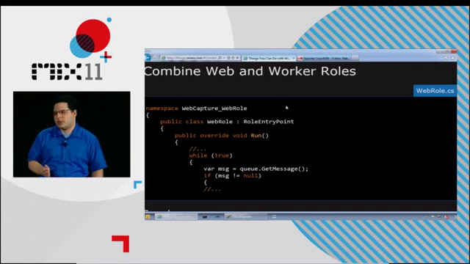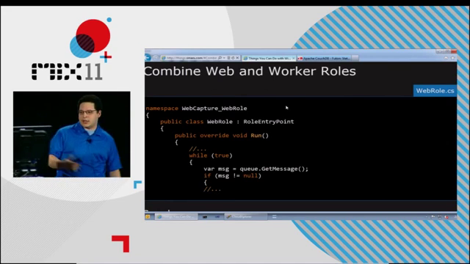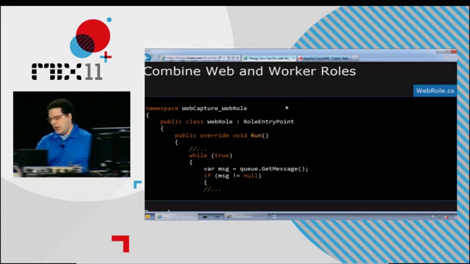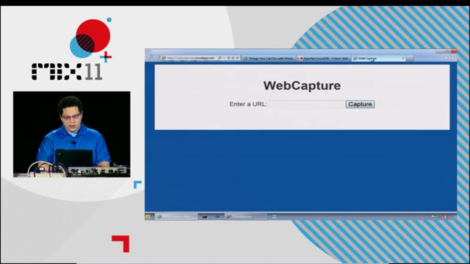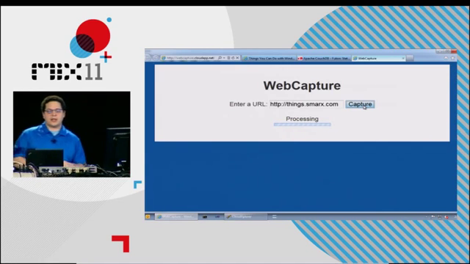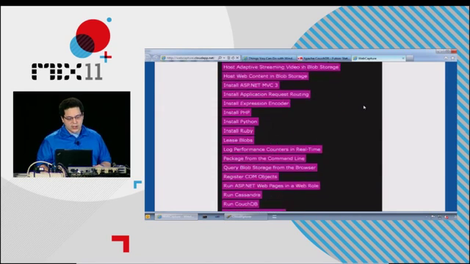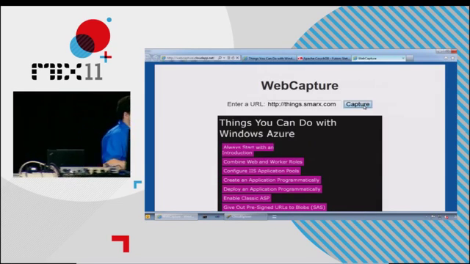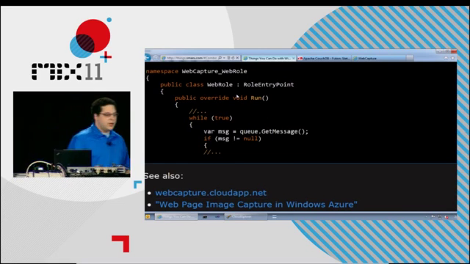But it's got both, and so what I've done here is this is just a little bit of code. It's code from an app I have called Web Capture, which, let's do something really meta. We'll take a picture of the page that has the stuff we're looking at. But it basically loads a page, takes a snapshot of it, and then gives you back an image. And this is a real snippet of code from there, which is you just need to override